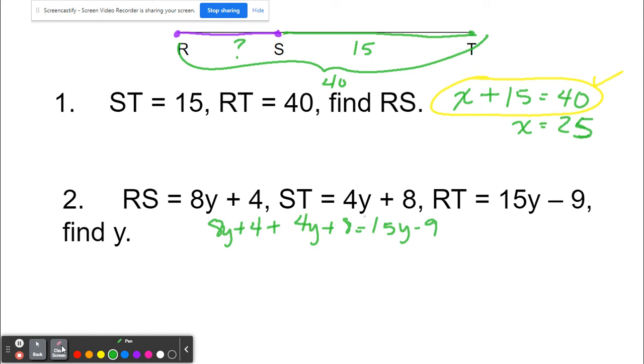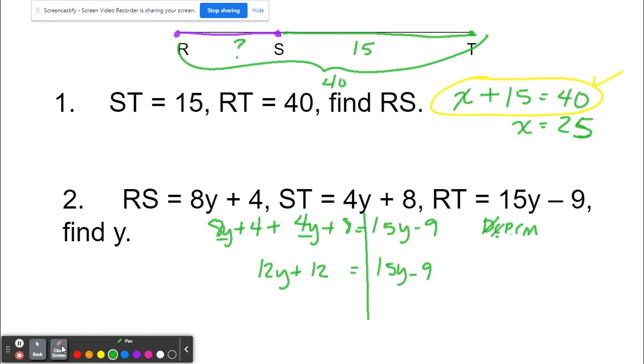This looks very much like what we were reviewing at the very beginning of the week. There is no distribution. There is cleanup. So I'm going to clean up this and this together. So that's 12y plus 12 equals 15y minus 9.